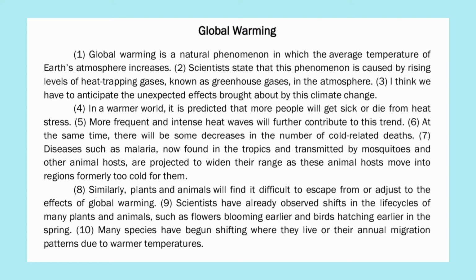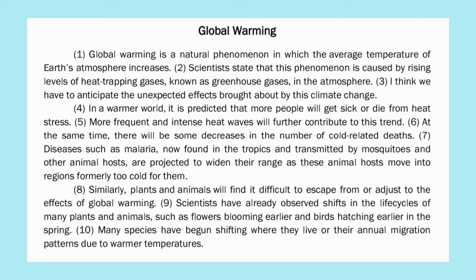Diseases such as malaria, now found in the tropics and transmitted by mosquitoes and other animal hosts, are projected to widen their range as these animal hosts move into regions formerly too cold for them. Similarly, plants and animals will find it difficult to escape from or adjust to the effects of global warming.